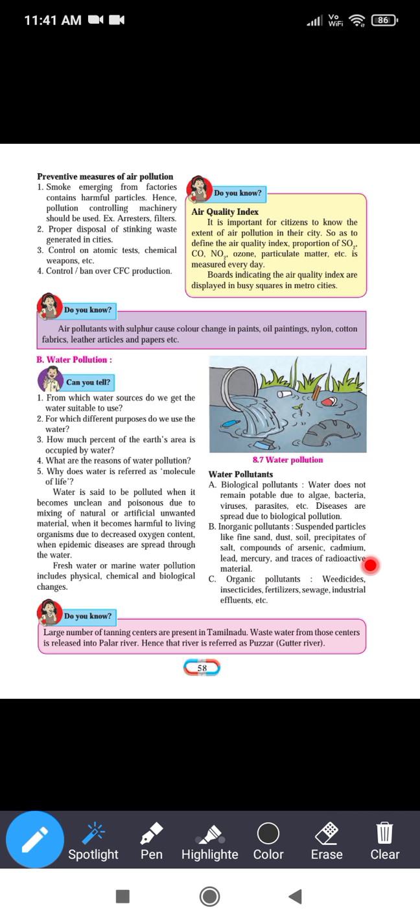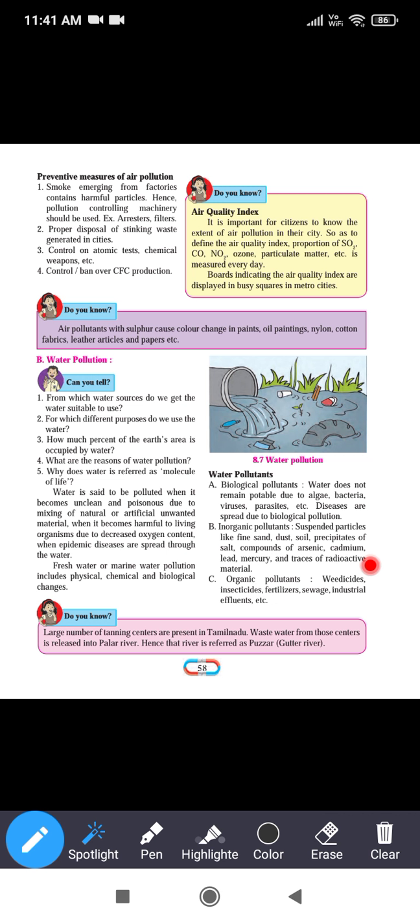All these are inorganic substances, and when they are present in the water and polluting it, they are called inorganic pollutants.